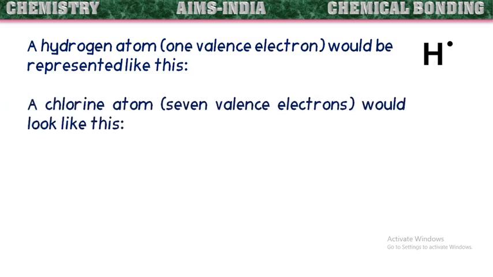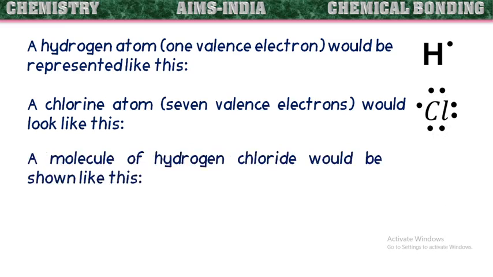A chlorine atom with 7 valence electrons would be represented like this. First the symbol of chlorine is written and 7 dots are kept around the symbol of chlorine, representing its valence electrons. Similarly, a molecule of hydrogen chloride would be shown like this.